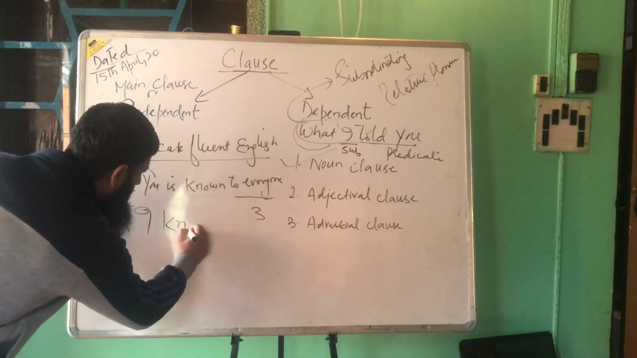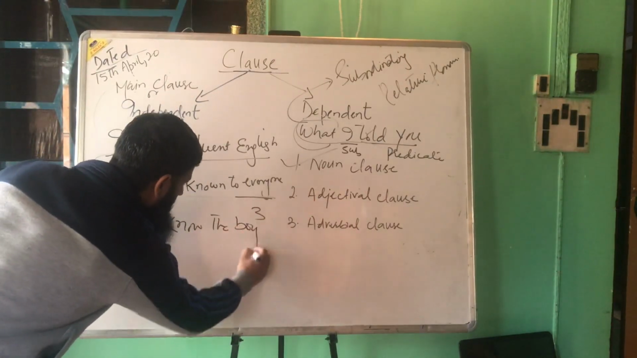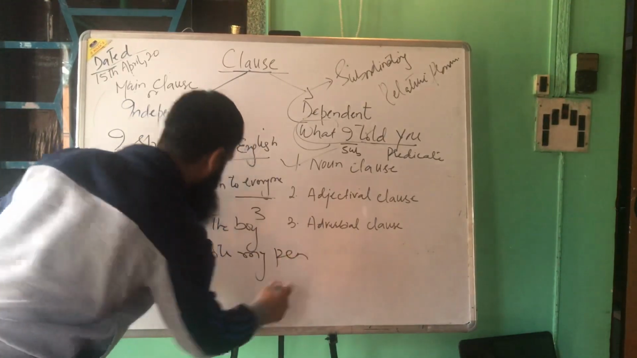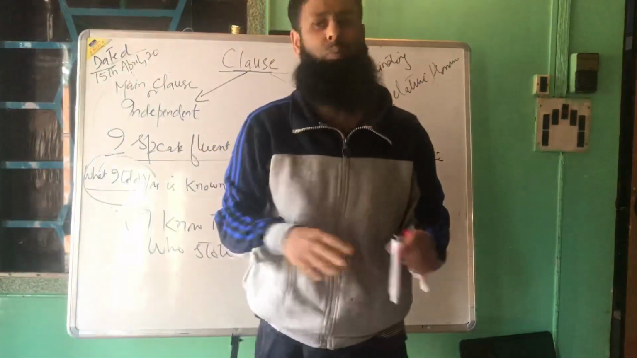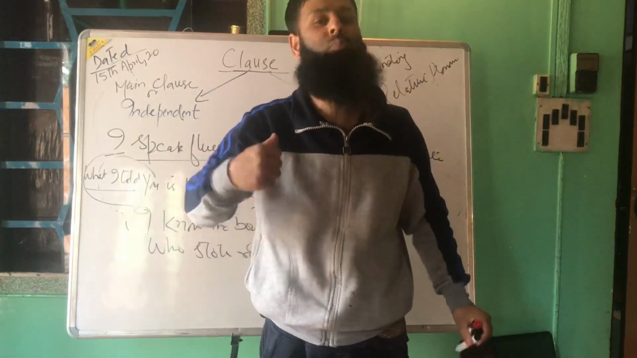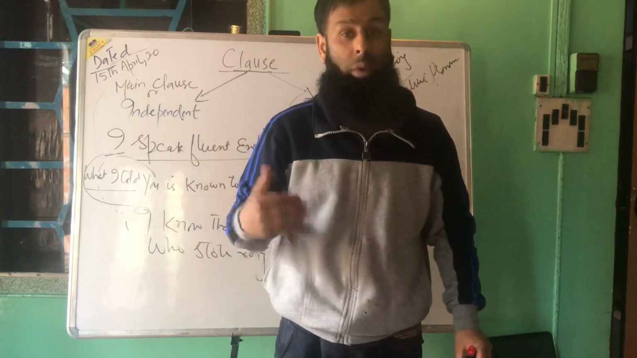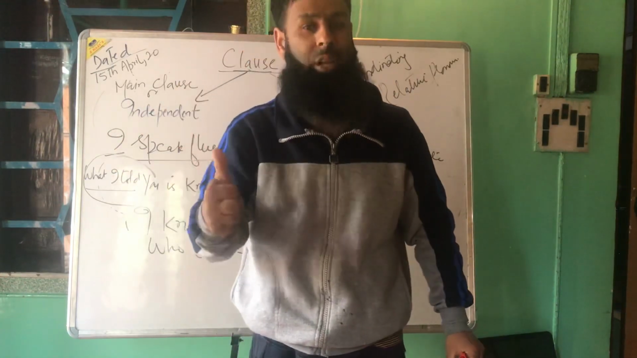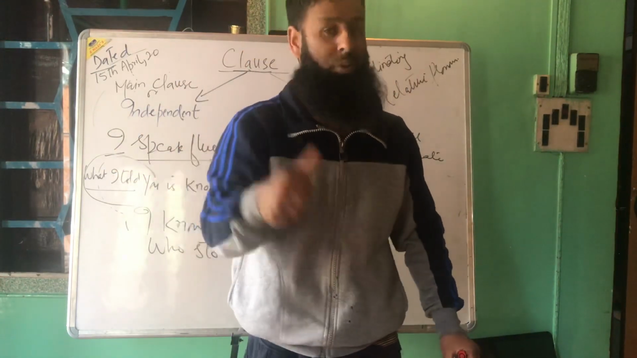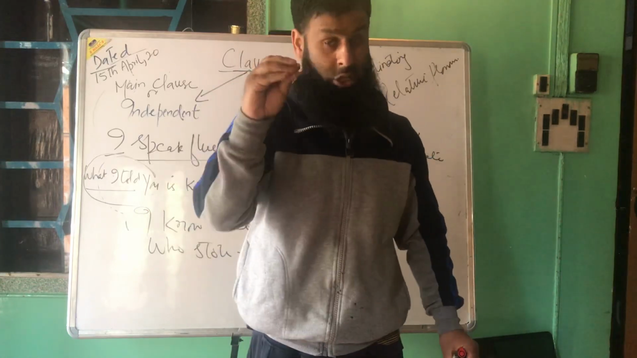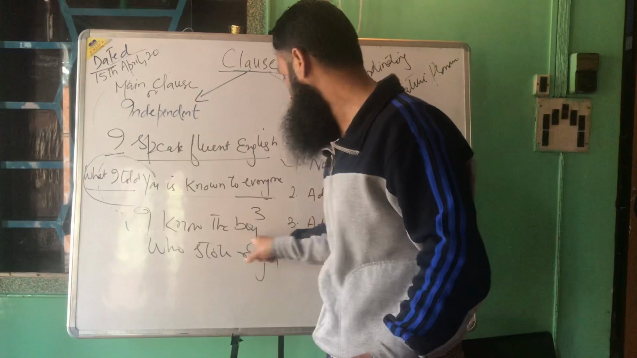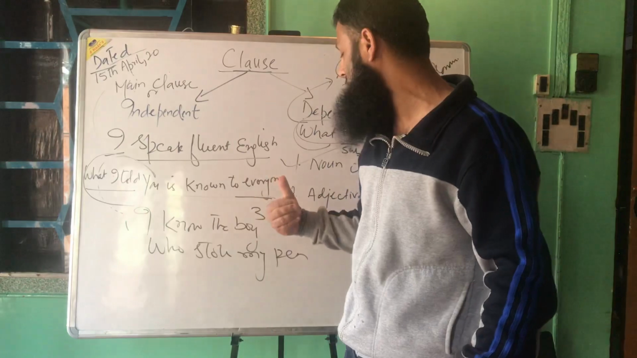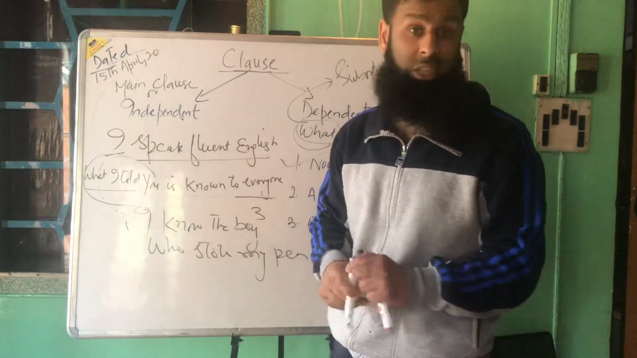I know the boy who stole my pen. Now you see this. I know the boy. When I talk about the sentence, I know the boy, you just know that boy is only a boy. No more information about the boy. But when I talk about the boy who stole my pen, now that boy is added with a particular piece of information. It's not a common boy like it was before. Now it is a boy that stole my pen. So now this whole clause from who up to pen is working as an adjective. It's adding something to the meaning of this boy, the noun. So this is an adjectival clause.